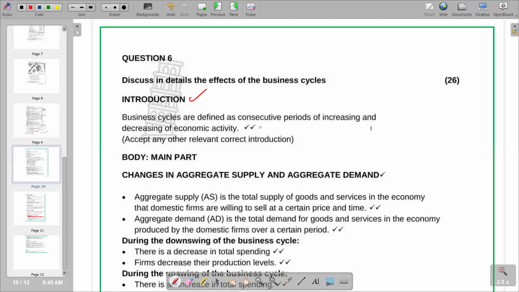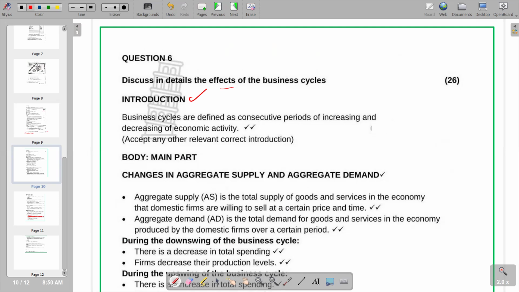This is how you can come up with your introduction. Accepting any relevant introduction that is there, it can also be marked correct, but this is the simplest way to come up with it. So we go to the second part, which is our main body on the business cycles. Business cycles are made up of upswings and downswings. In upswings, we are going to see the recovery phase and the prosperity phase. In downswings, we are going to see the recession and the depression.